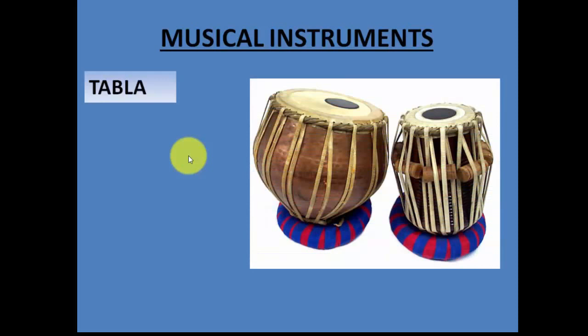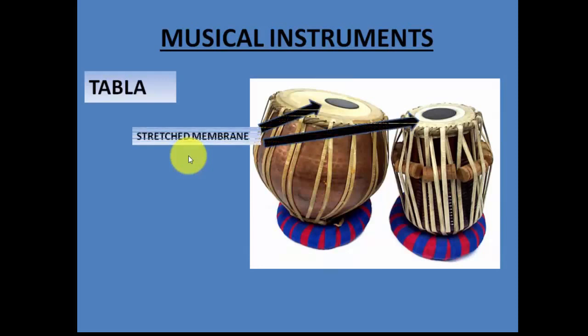Now let's talk about another musical instrument, tabla. Now you see, tabla has these membranes, the white and the black ones, on both sides. How does a person play tabla? He generally taps his hand over the tabla and some kind of sound is produced. That is because when he taps his hand over the black and the white membrane on these two instruments, the membrane vibrates, and this vibrating membrane then produces sound.